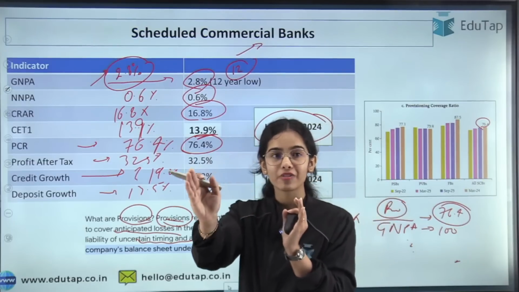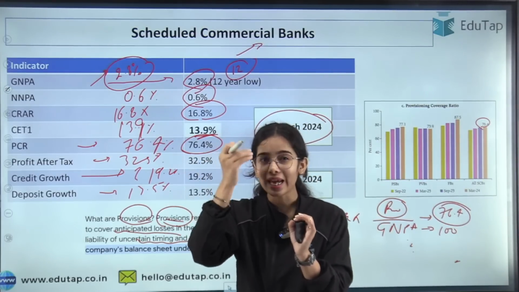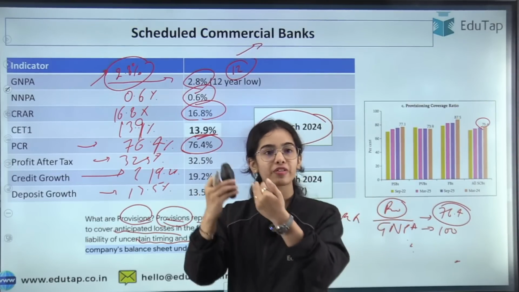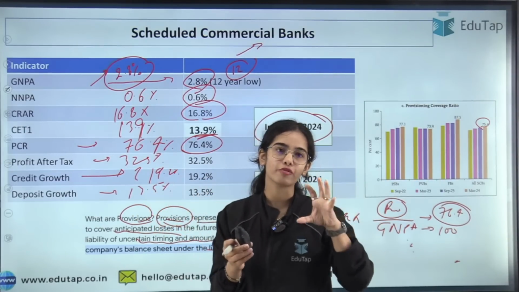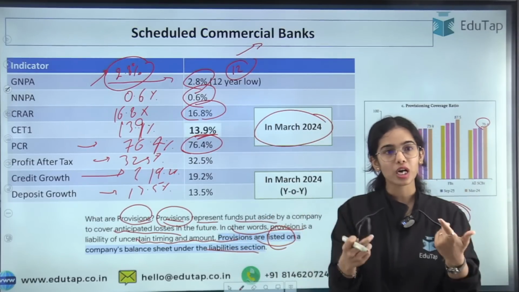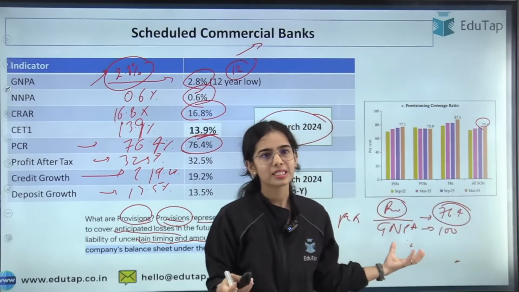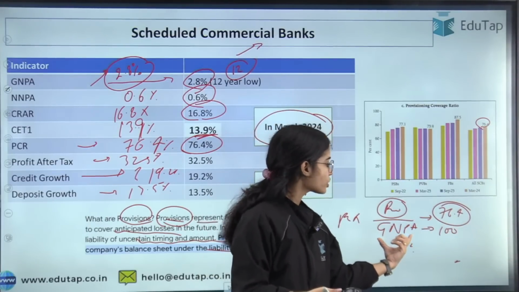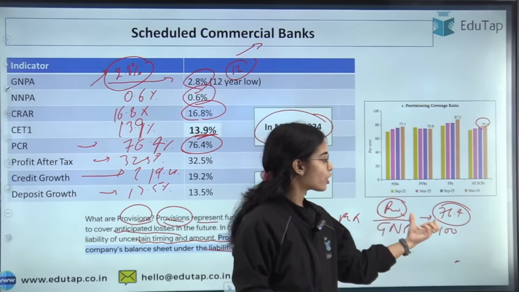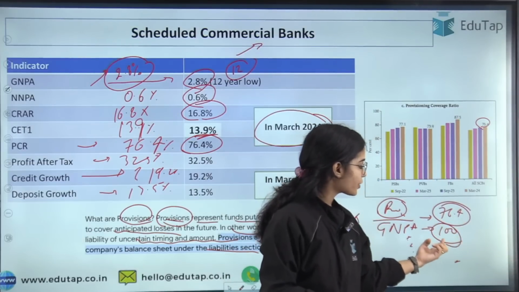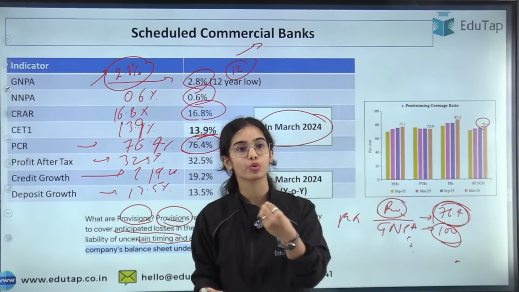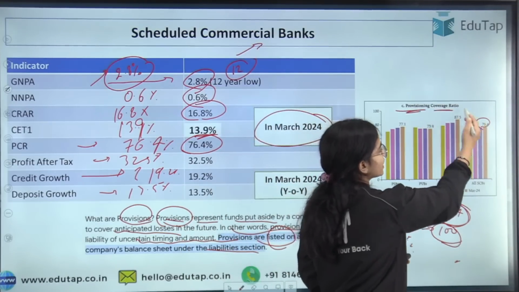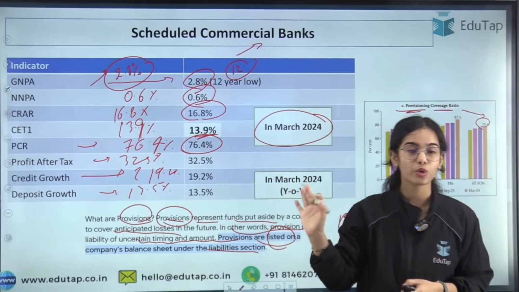So the loan that you are giving is an asset, but from the loan you are anticipating that some losses can happen, so you are keeping some provisions. Let's say I am giving a loan of 100 rupees, I am keeping a provision of 5 rupees or such. Not all the loan accounts become NPA, only some of the loan accounts become NPA or the gross non-performing assets. So if the gross non-performing asset is 100 rupees, you have the provision of 76.4 rupees. That means your provisioning coverage ratio is 76.4%. Now I hope this is clear.